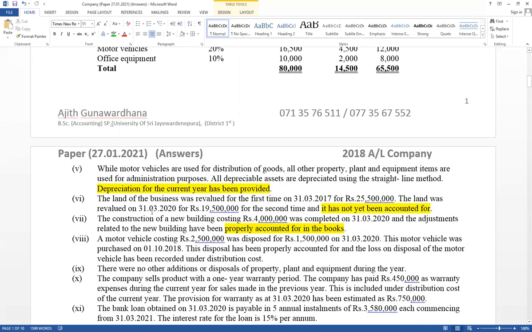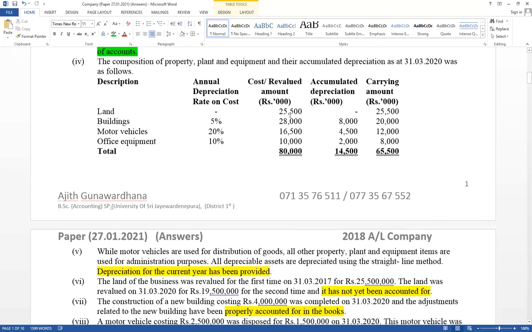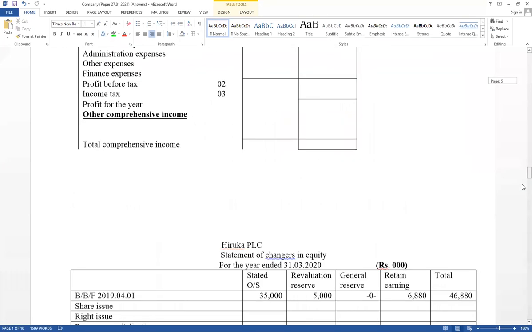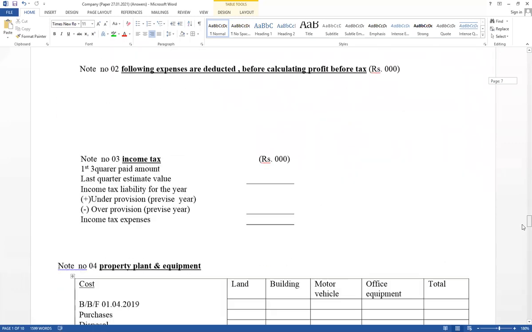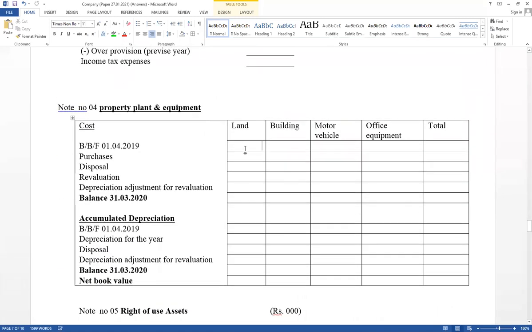Land was revalued 31st March 20 for 19,500 for the second time, and it has not yet been accounted. Therefore, relevant for land revaluation, it has not been recorded yet. Therefore, this is the opening balance. That value should be included in the PPE schedule. Land 25,500, opening balance. And revaluation loss equal 6,000 minus.